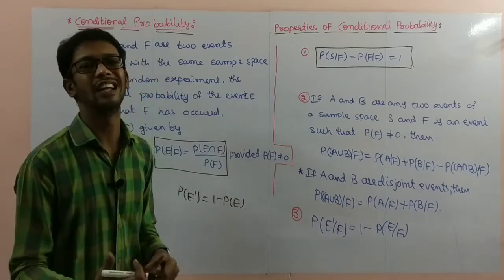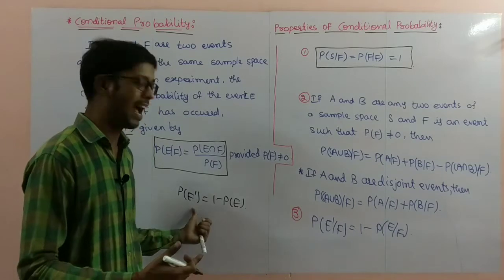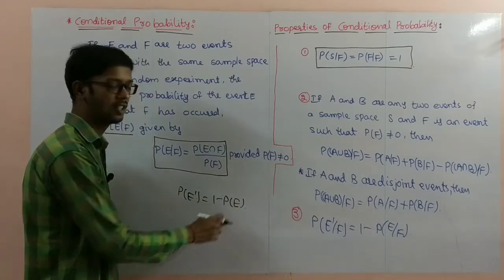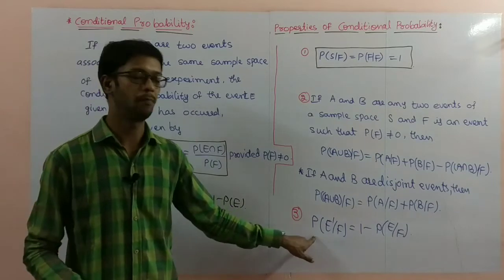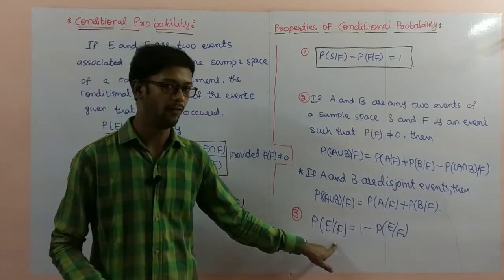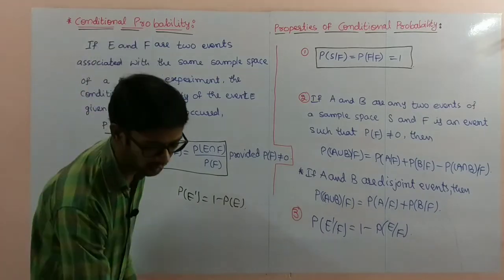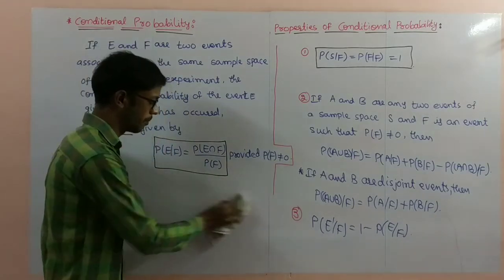Getting tail is event E dash. E dash means not E, 1 minus P of E. Here also similarly, P of E dash by F is equal to 1 minus P of E by F. This is also one of the properties, property number 3.